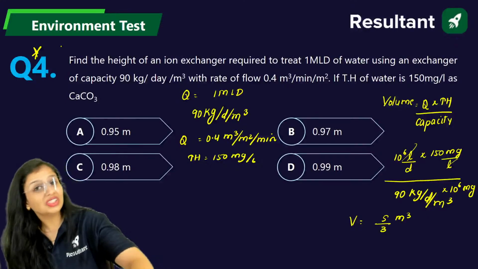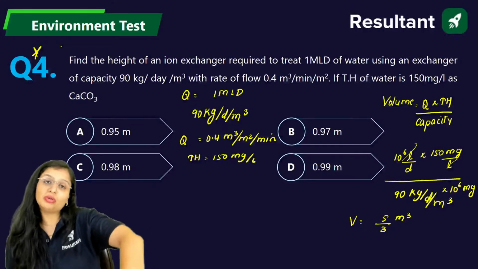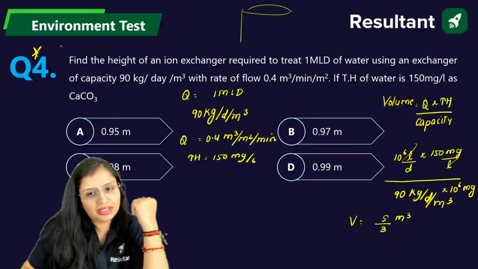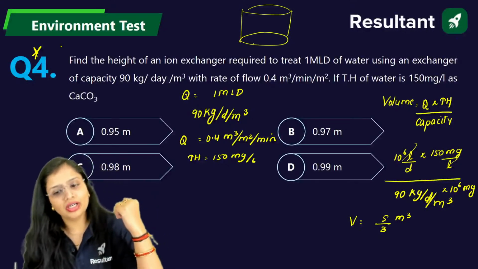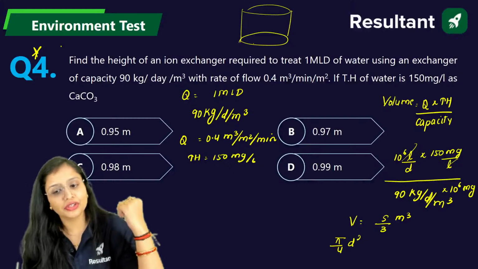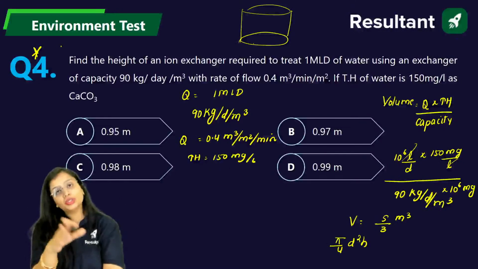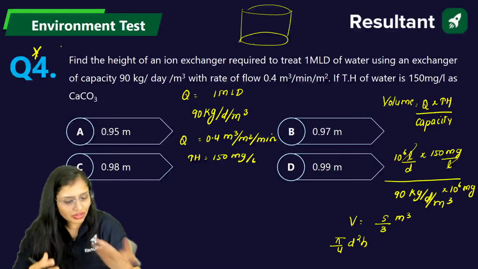But in the question, it is not asking me volume. It is asking me the height. Now the height of the ion exchanger, it will be something like this. So the volume will be pi by 4 d square h. Now you will say, ma'am, how can we solve this question? Diameter is also not given. One equation, two unknowns, you cannot solve it. So go with the other way around.